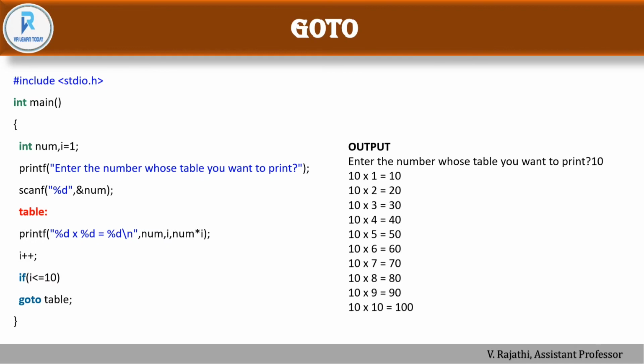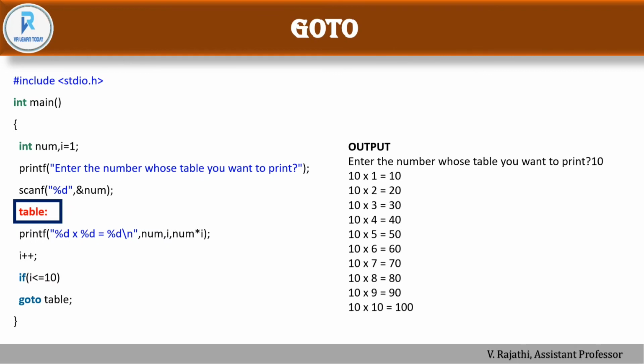Okay. So as usual, header file, main function, and then declaration part. We are getting the values from the user, and we are giving table colon. This is a label. Okay. Label name ends with a colon. So table is a label name. You can use any name. So table is not mandatory, which means it's not a compulsion. You can use any string. You can give your name, ABC colon. Okay. Any name. It's a user defined name. So the syntax is you have to give any name ending with a colon. So that's why it is considered a label name.